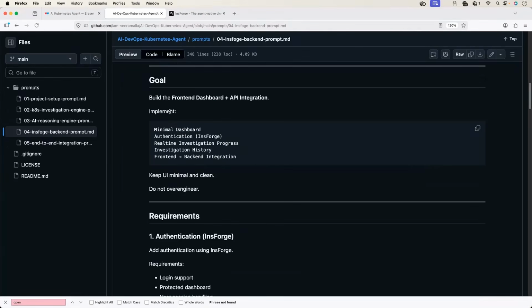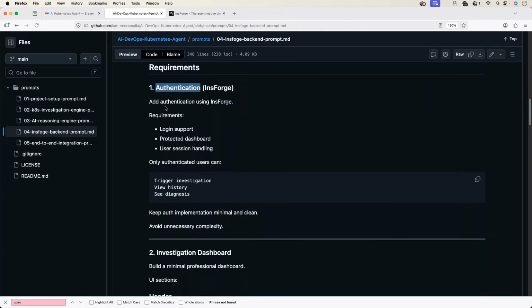The goal of this prompt, or the action that we are asking the agent to execute: create a minimal dashboard, implement authentication using InsForge, build real-time investigation progress, show the investigation history, maintain it, and establish front-end and back-end integration.